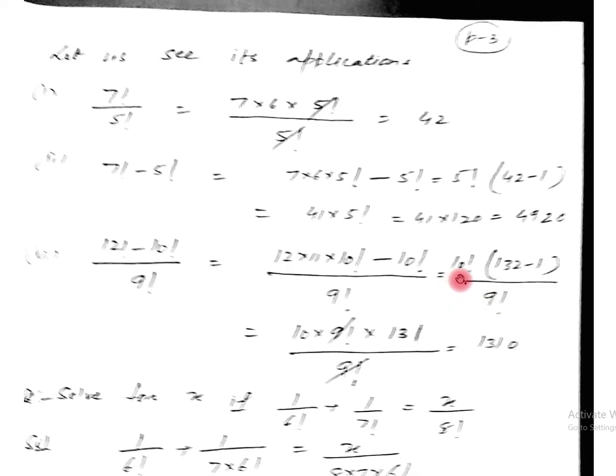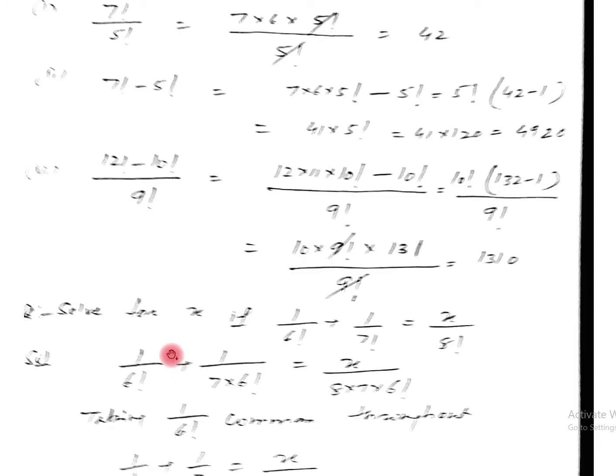Now again this 10 factorial can be written as 10 into 9 factorial into 131. Simplifying, this term will be cancelled. We are getting 1310. This is the way to simplify the factorial terms. Just we have to see the minimum number up to which we have to simplify it.